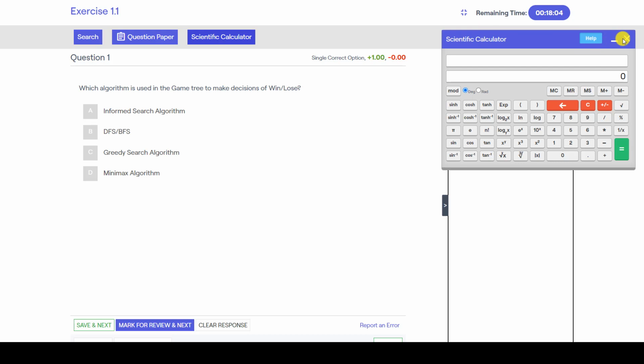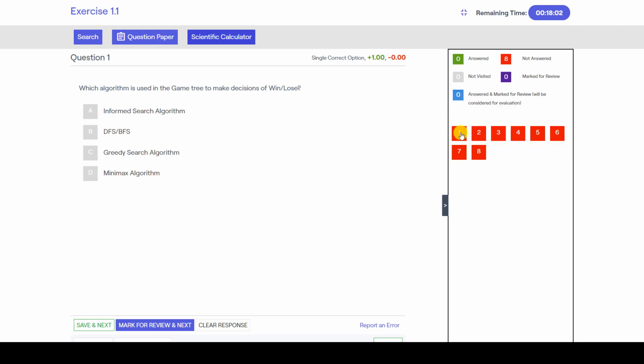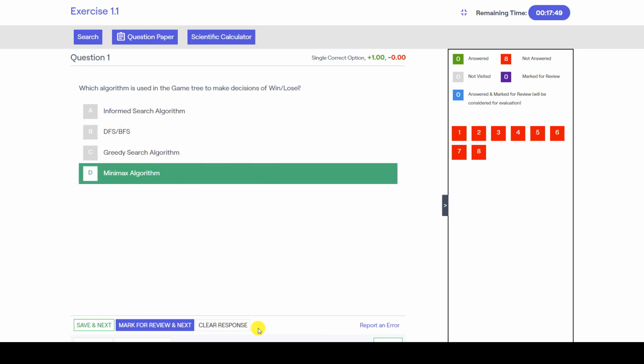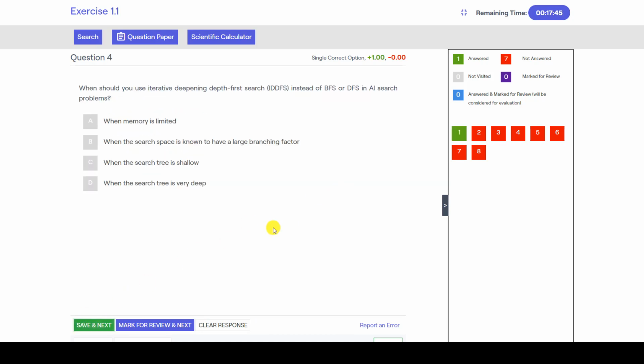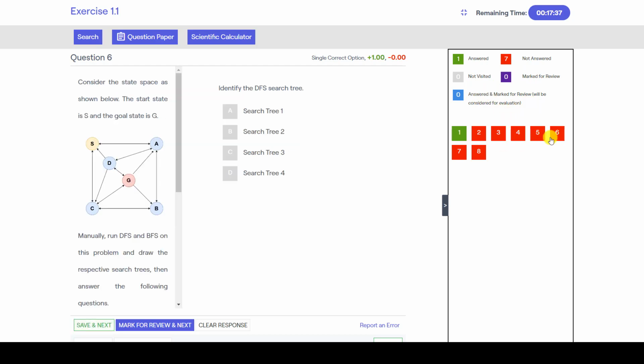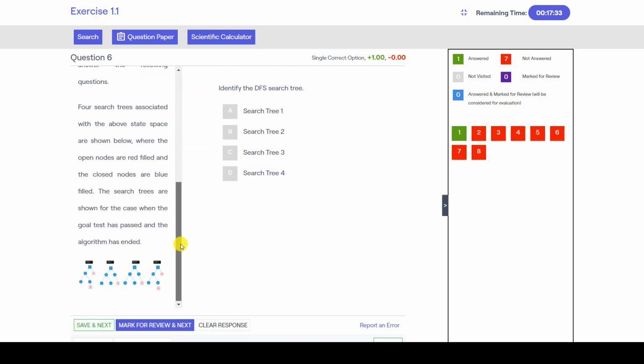Okay, so this is about the scientific calculator, and here on the right-hand side, the number of questions you have attempted will be visible. As of now, I will just attempt one: game tree decision will be based on the minimax algorithm. I'm selecting this, then you can just select save and next, right? If you attempt it, it will be marked as green. So answered, not visited, marked for review, and so on, right? There are a few questions you can try out based on AI, like whatever lectures I have discussed. Okay.